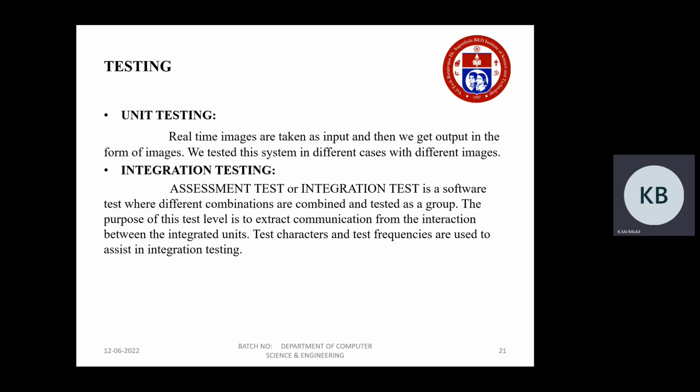So the types of testing performed are unit testing, integration testing, functional testing, black box testing, and white box testing. Unit testing means that the image is taken as input and we get output in the form of images. We tested this system in different cases with different images. Integration testing, or assessment test, is a software test that performs different combinations that are combined and tested as a group. The purpose of this test level is to extract communication from the interaction between the integrated units. Test characters and test frequencies are used to assist in integration testing.